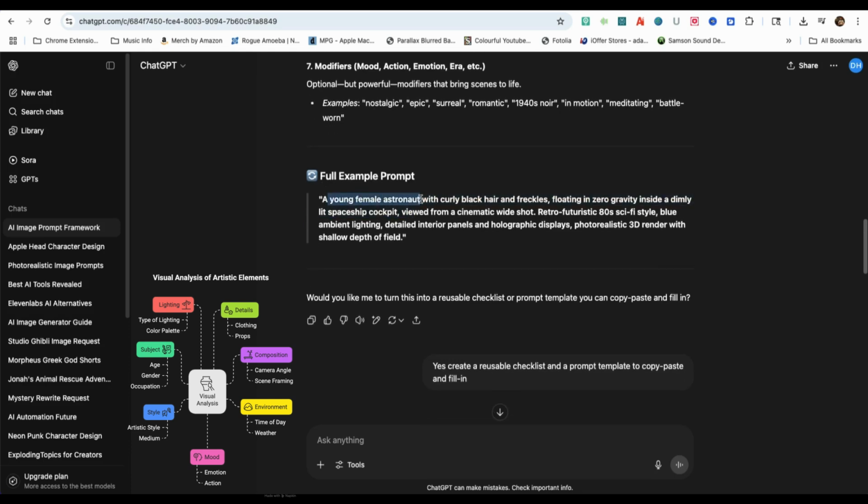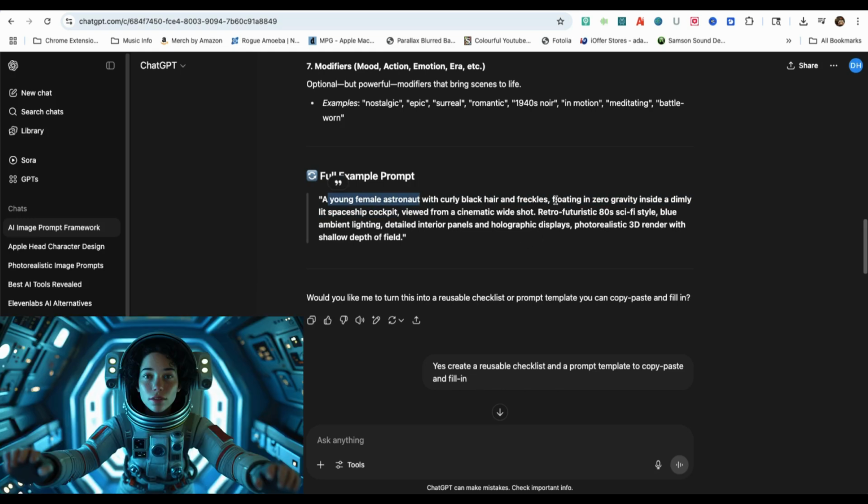Now I'll go over a full example prompt. A young female astronaut is the subject. Floating in a spaceship cockpit is the environment. Viewed from a cinematic wide shot is the composition. Blue ambient is the lighting. And 3D render is the medium.